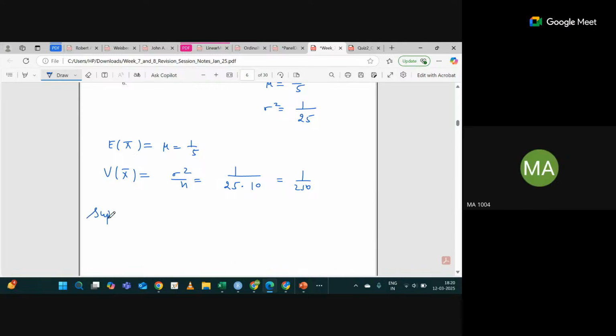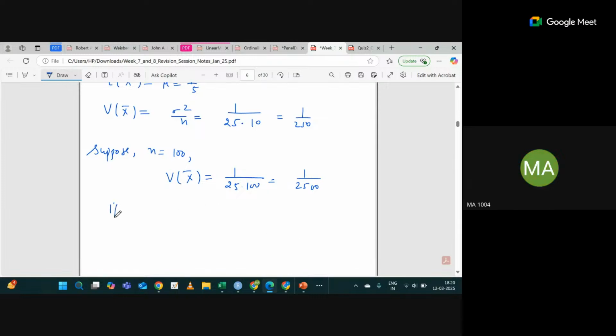Suppose n is, instead of 10, I'm taking as 100. Then what will be the variance of x bar here? 1 upon 25 into 100, that is 1 upon 2500. Very low variance. If n is 1000, then what will be the variance of x bar? 1 upon 25,000.